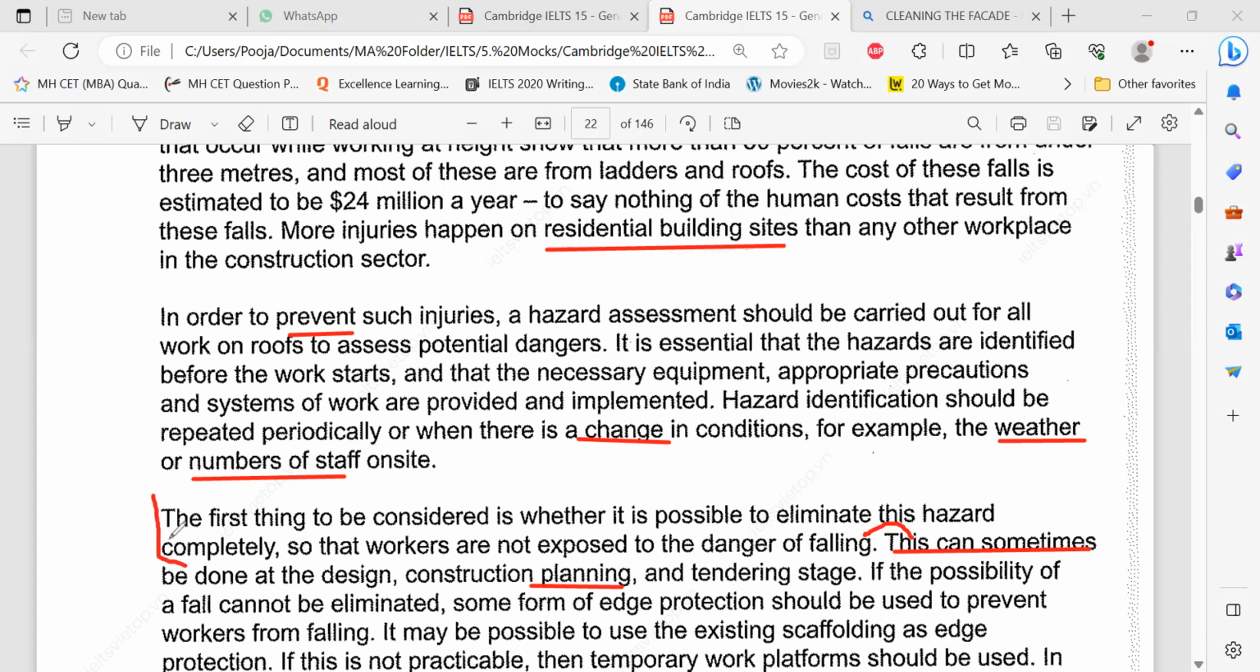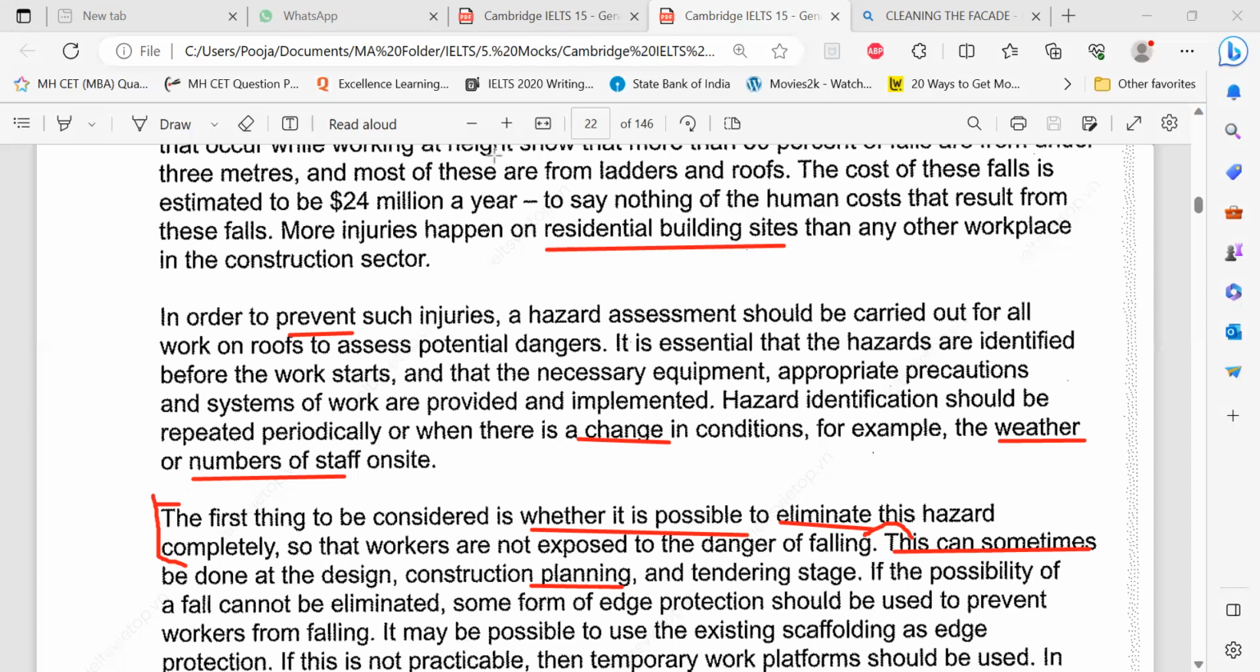Somewhere here. You tell me what can be done? Eliminate the hazard in the planning process. So it's possible. Yes. Eliminate the hazard. The word hazard is used as it is, but instead of prevent, which actually means the same thing, the word here is eliminate. Again, the possibility factor is there.